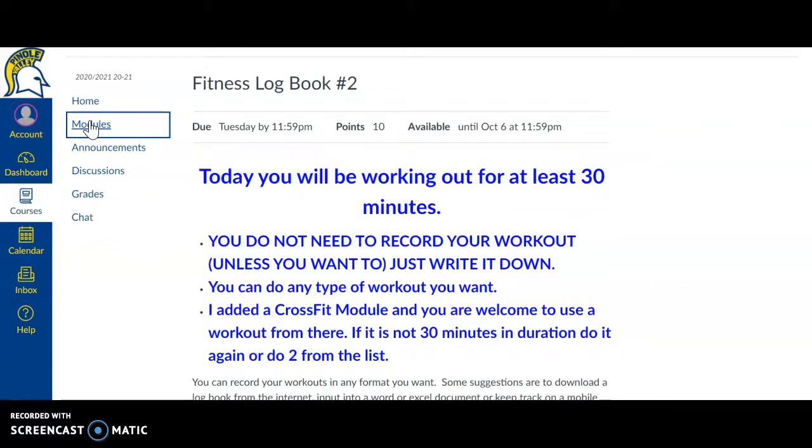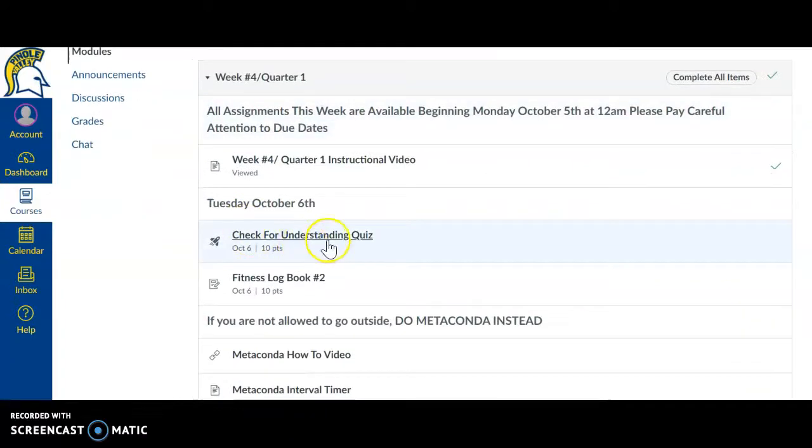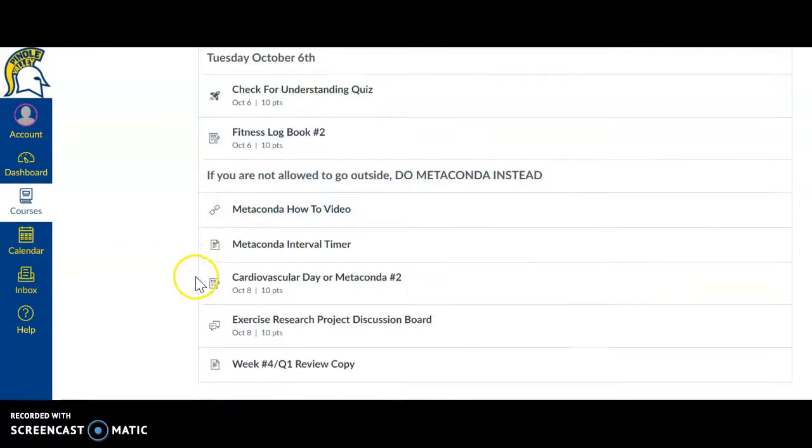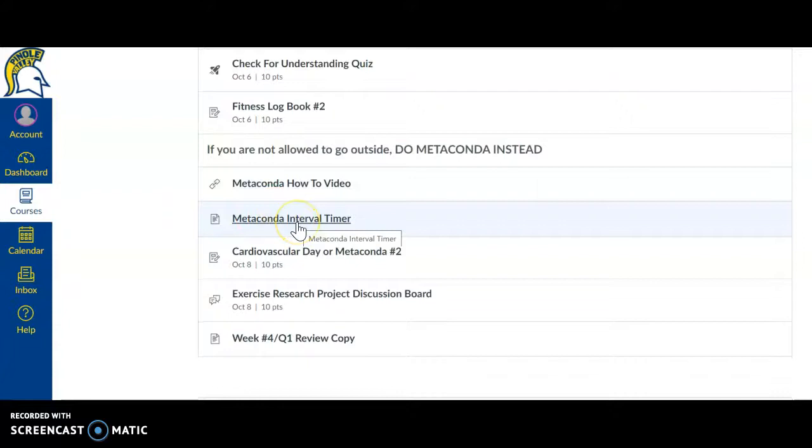Okay, so the next activity. So those are the two activities actually for Tuesday. So your check for understanding quiz and your fitness logbook. And then the next activity is going to be for Thursday, you're going to do either your mile run or Metaconda.